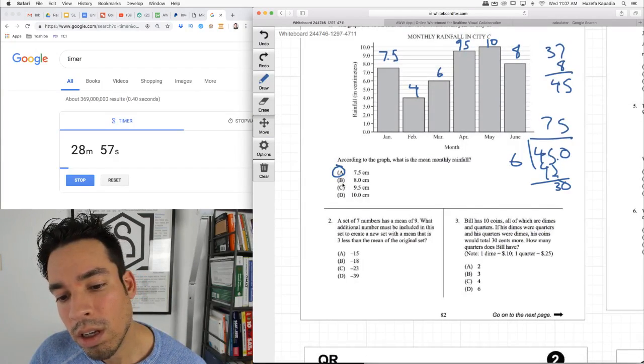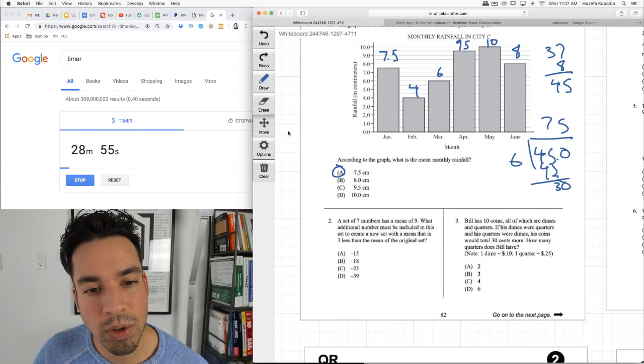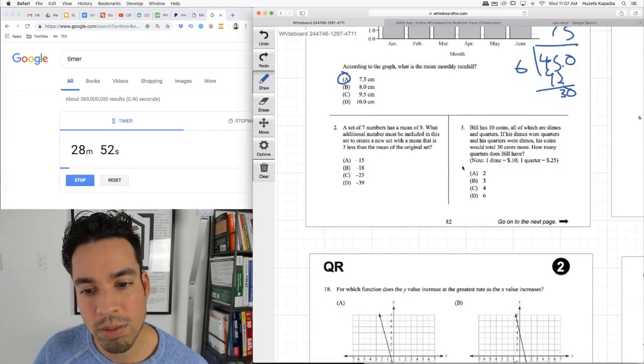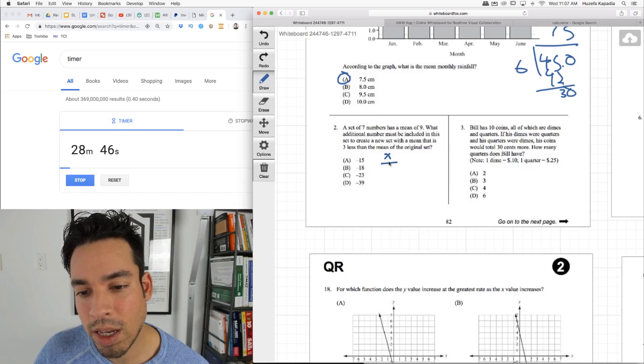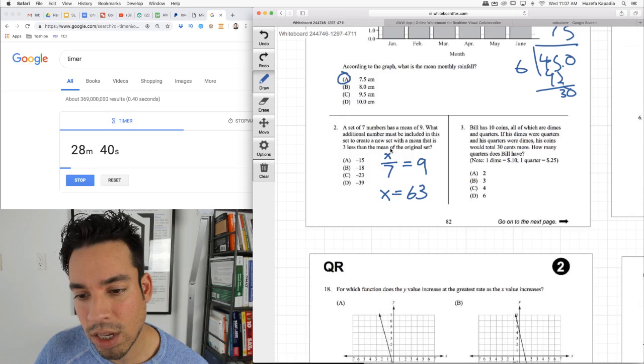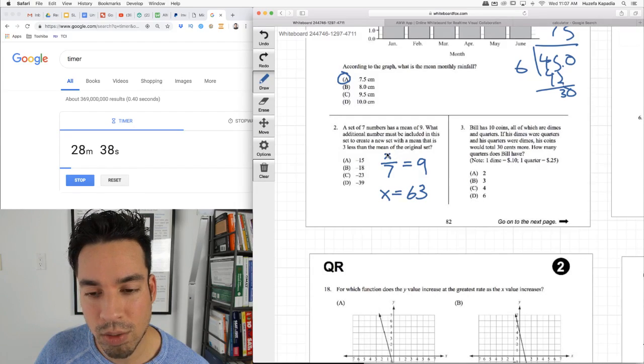A set of 7 numbers. Okay, these are really important problems. A set of 7 numbers has a mean of 9. So look, check it out. It would be like the sum of the 7 numbers divided by 7 equals 9. So these numbers all add up to 63. That's why I just got there as the total. This is how we do mean: total divided by number of terms equals the mean.